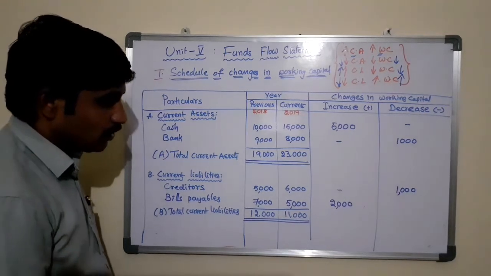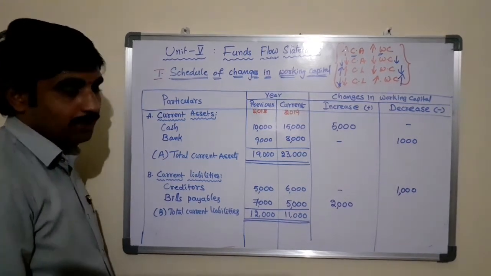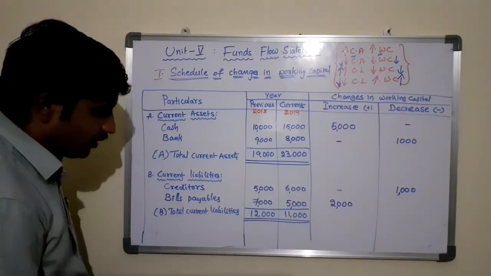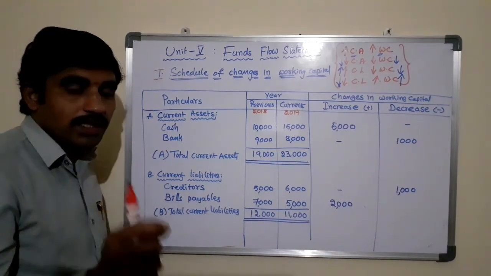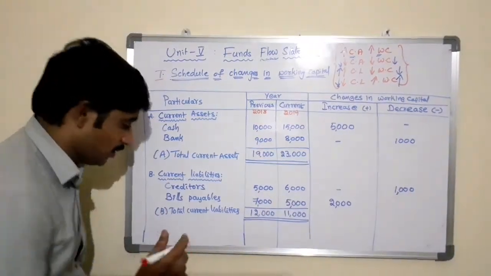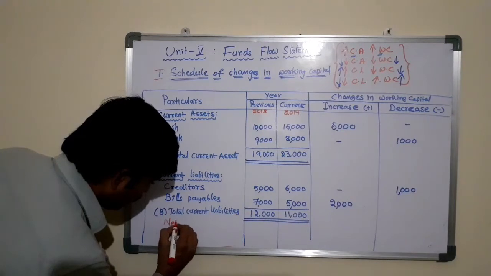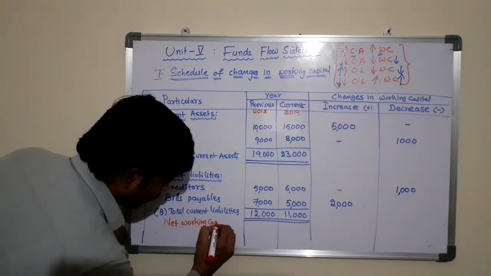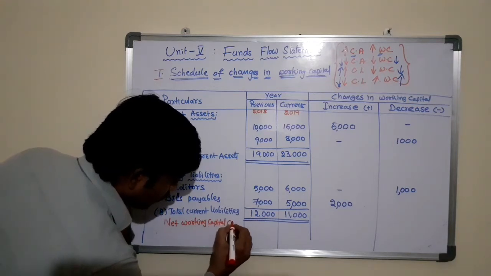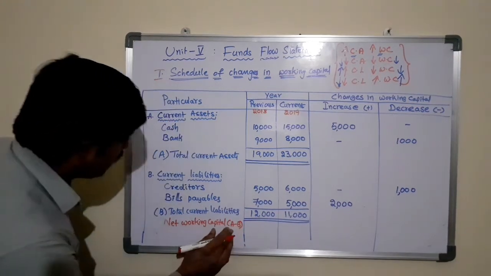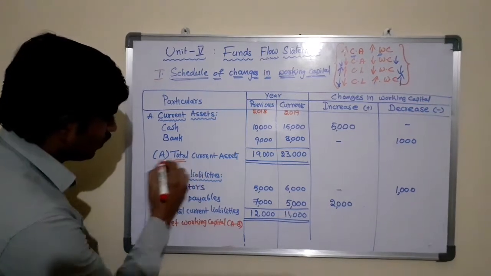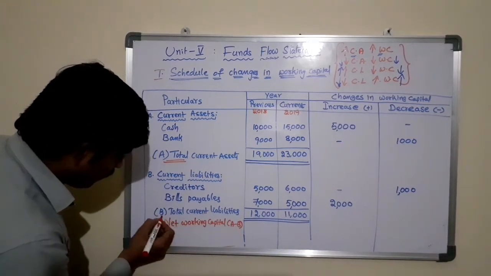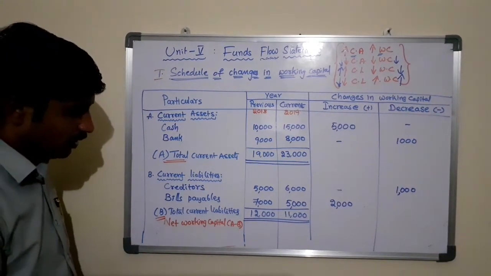Now the time is to determine the net working capital. Net working capital means the difference between current assets and current liabilities. Now calculate net working capital. Net working capital means A minus B. What is A? A is the total current assets. What is B? B is the total current liabilities.